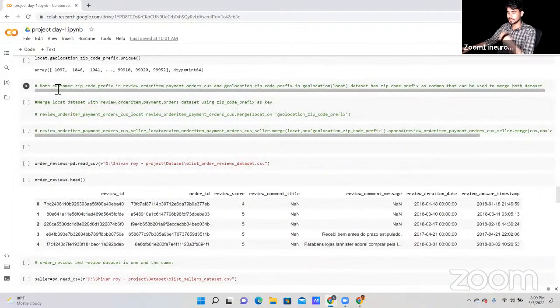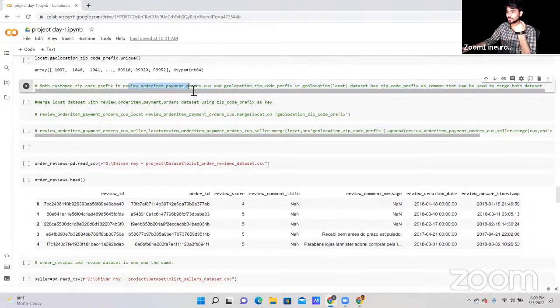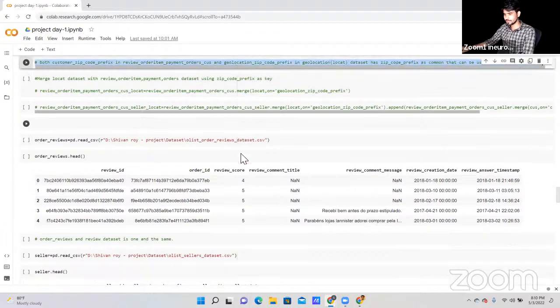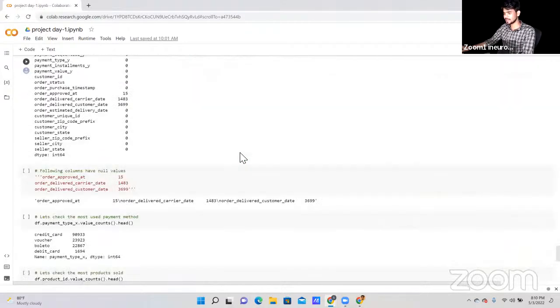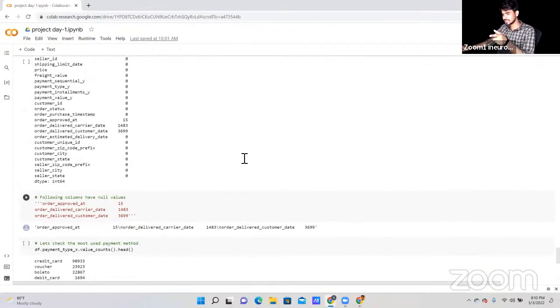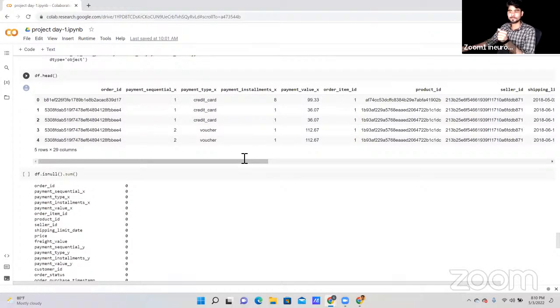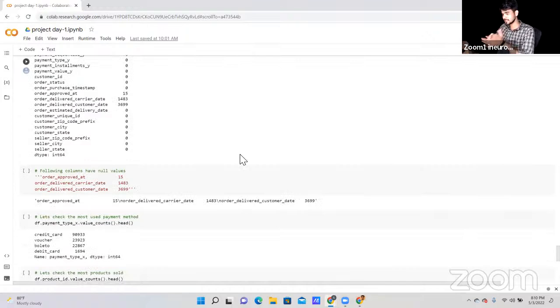Here you can see some of the comments Harish has written, like both customer and geolocation have the G prefix, and the review, payment, order, customer and the geolocation data sets have the G prefix as the common column that can be merged. I've written some comments as well. I like this notebook, he has mentioned each and everything in a clean way. But yes, there are some mistakes in this file, so I will show you these later.